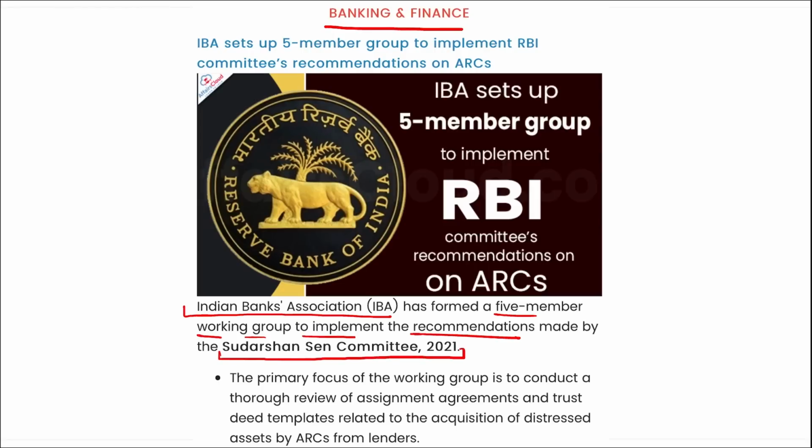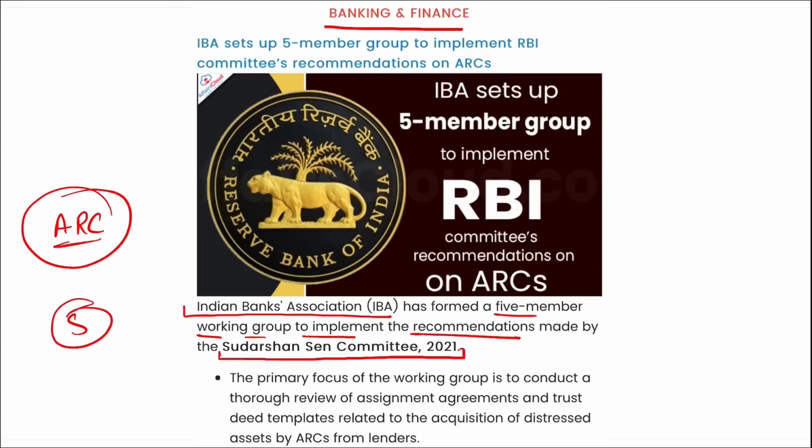The primary focus of the working group is to conduct a review of assignment agreements and trust deed templates related to the acquisition of distressed assets by asset reconstruction companies from lenders. The aim is to update these templates to align with the evolving changes and expectations of the ARC sector and enable them to meet the growing demand of the financial sector.